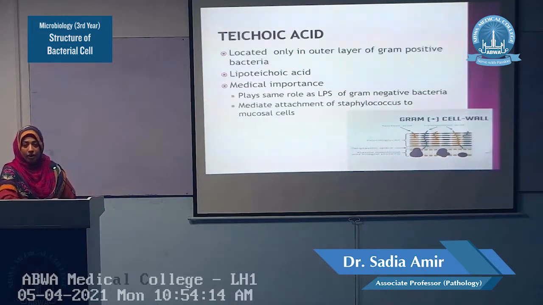The third structure is the teichoic acid. Teichoic acids are fibers which are located in the cell wall of gram-positive bacteria. Lipopolysaccharides are present in the gram-negative cell wall, whereas the teichoic acids are present in the cell wall of gram-positive bacteria. Teichoic acid performs the same function as LPS. LPS, lipopolysaccharides, are also called endotoxins.